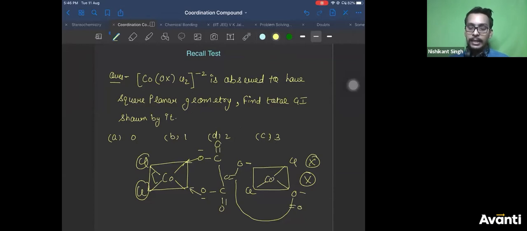So what should I answer? 0 or 1? I will answer 1. One structure is possible, no? One structure is possible, so I will not answer 0. I will answer 1. One structure is possible for this. 0 means no isomer, no molecule is possible. Right? So that is the reason when you observe a question, do not directly mark 2, 3, etc.